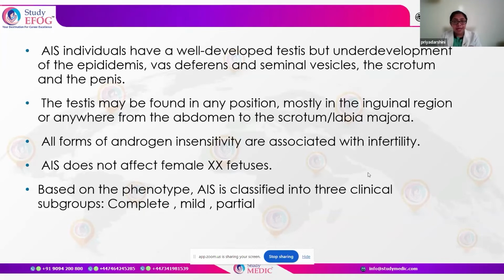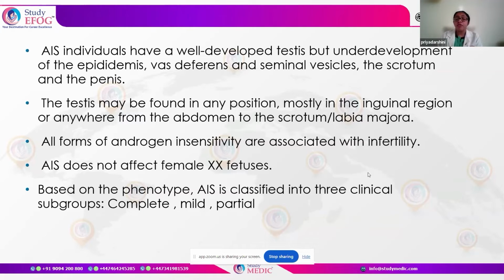Now, coming to mild varieties of androgen insensitivity syndrome, the external genitalia are that of a normal male. They can just present with some isolated infertility or very mild gynecomastia. There can be decreased secondary terminal hair, and some minor hypospadiasis can be seen. Since they have normal-appearing external male genitalia and the Wolffian duct structures also appear normal, most of them are not going to present with primary amenorrhea. It's only based on the infertility evaluation, when they have problems with conception, that they present to the clinician.